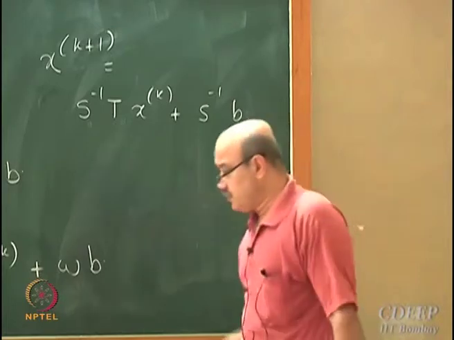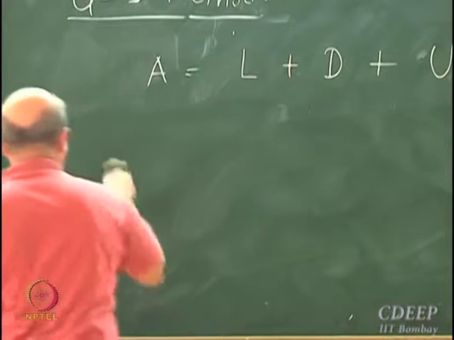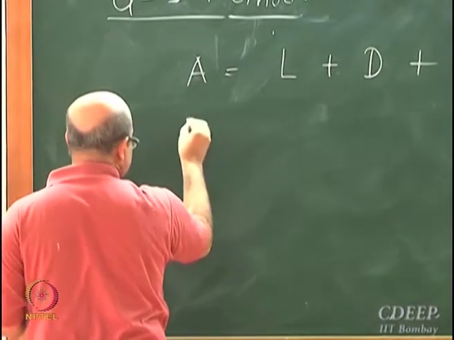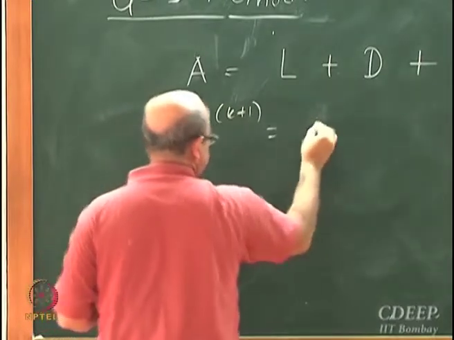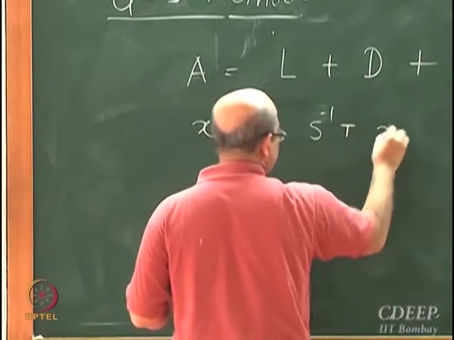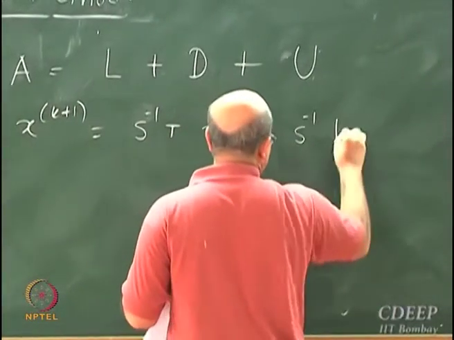So I can actually list this. My basic fundamental iteration equation is x^(k+1) equals S inverse T x^k plus S inverse b.